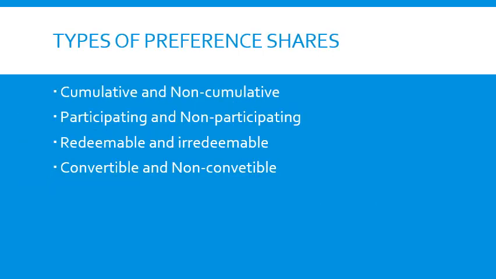And these preference shares are further classified into four types: cumulative and non-cumulative preference shares, participating and non-participating preference shares, redeemable and irredeemable preference shares, convertible and non-convertible preference shares. We'll discuss it in detail in coming classes.